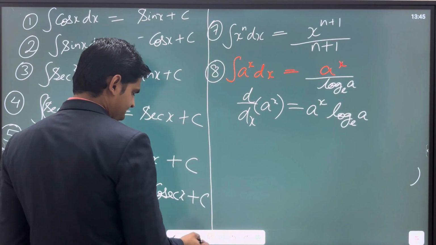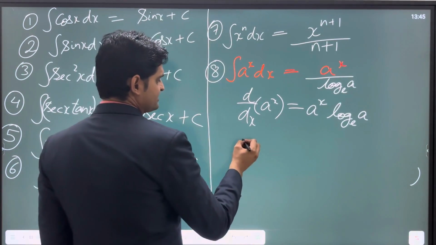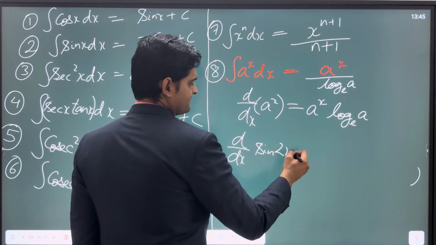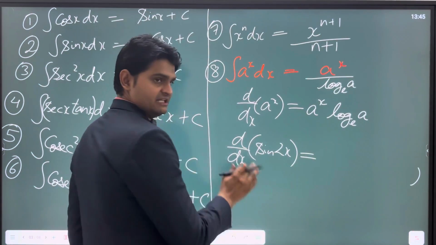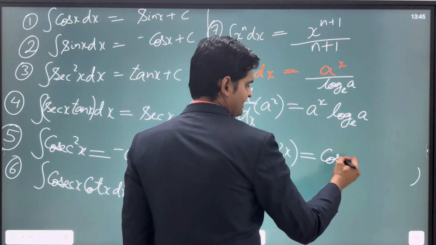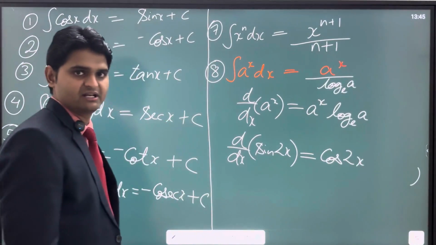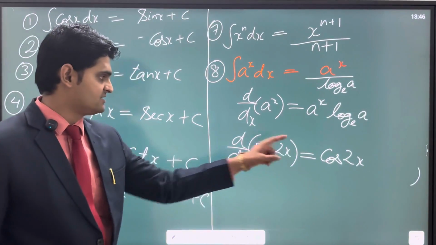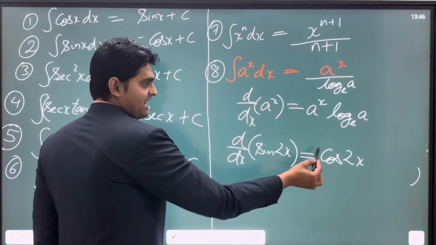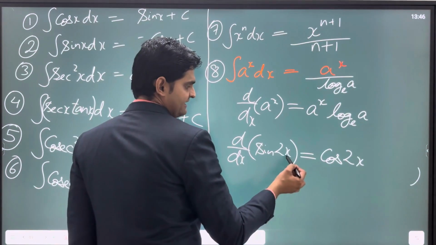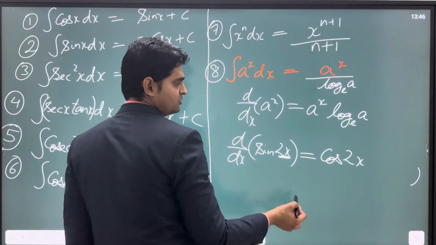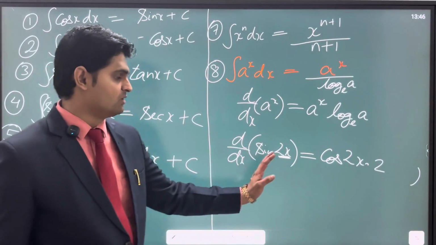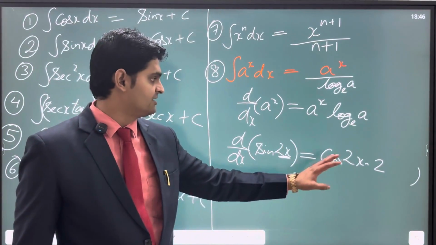When you are differentiating a function, let's say sine 2x, the differentiation of sine x is cos x, so we write cos 2x because our x is 2x. Now in 11th you have already learned about the chain rule. What does the chain rule say? It says that after differentiating sine x, differentiate your x also. So multiply by the derivative of 2x, which is 2. But the chain rule in differentiation is applied in multiplication.